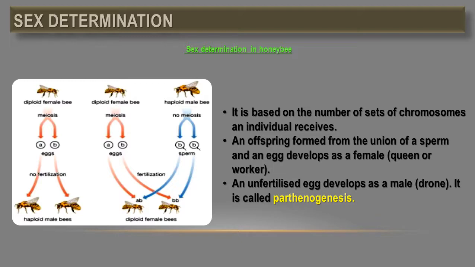In honeybee, males are known as drones, and in case of females, only the queen produces eggs. The drones are haploid in nature, they have only a single set of chromosomes, whereas the females are diploid, they have two sets of chromosomes. Here males develop from unfertilized eggs.